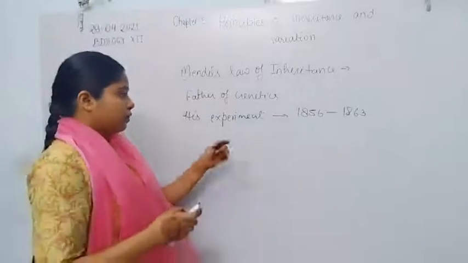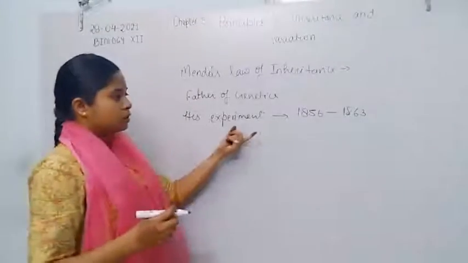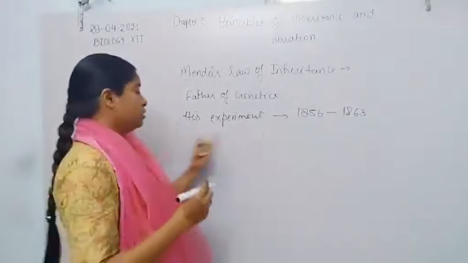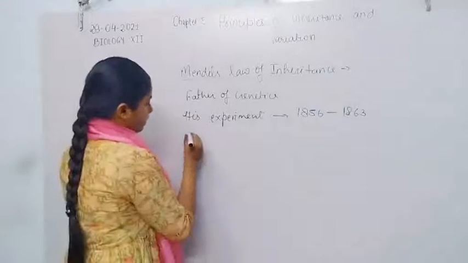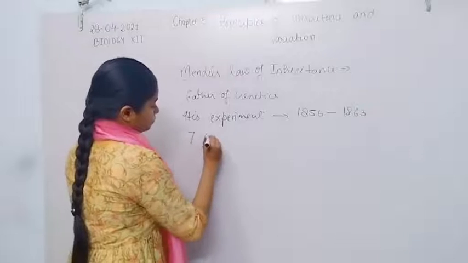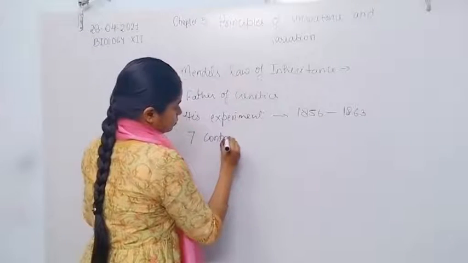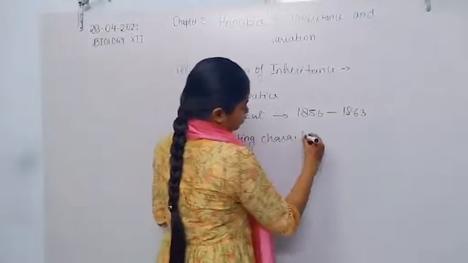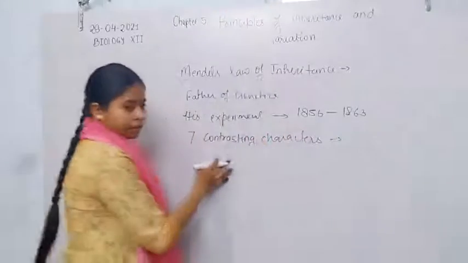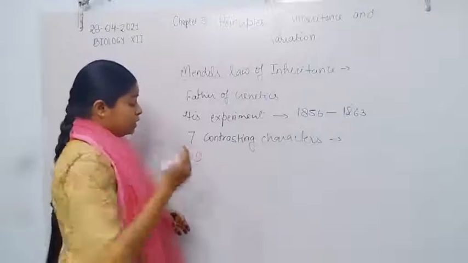Now for his hybridization experiment, he chose 7 contrasting characters.